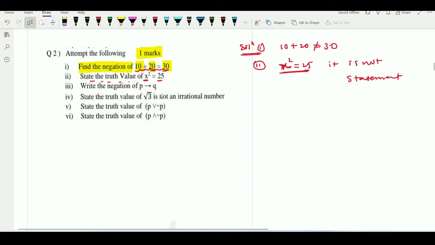अगर x की वैल्यू हमने यहाँ पे 5 ले ली तो 5 का स्क्वायर 25. For x is equal to 5 it will be true, and for x is equal to say any other number other than 5, say 2, it will be false. So we can say that here truth values are varying. Why? Because exact value of x is not given to us.